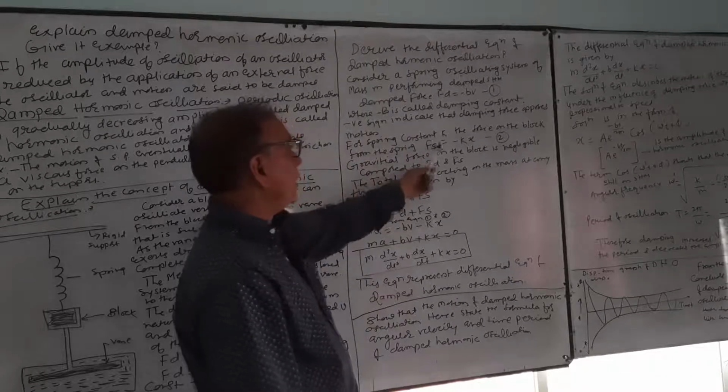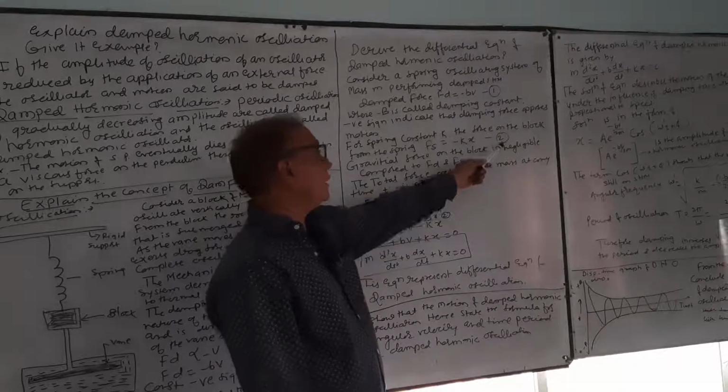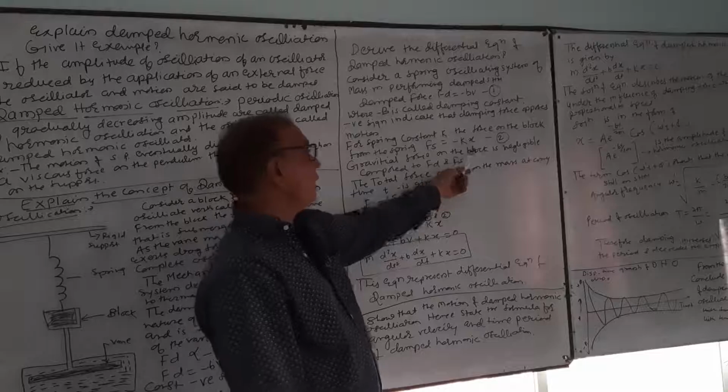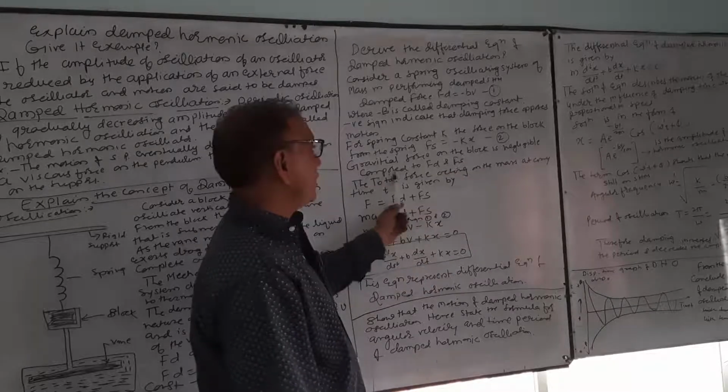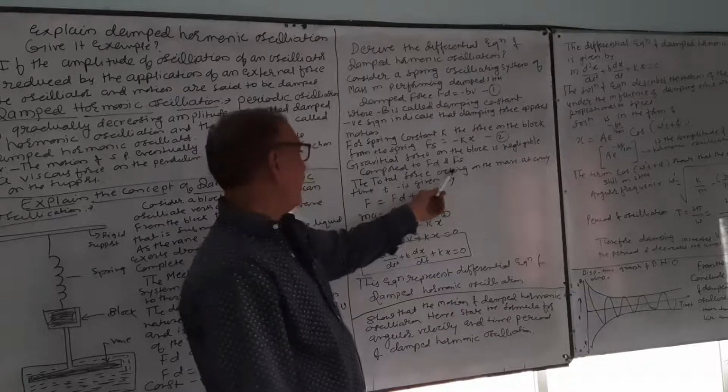For spring constant k, the force on the block from the spring, Fs, is equal to minus kx. Fs means spring force. Gravitational force on the block is negligible compared to Fd and Fs.